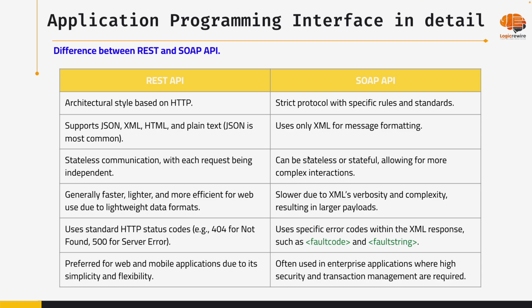But SOAP API, what was happening? It was a full connection, stateful. It can be stateless, but it is stateful. Means every history you will be knowing. Let's suppose I wanted to know about you, what you are doing now, Node.js, but I'll get to know, okay, you did JavaScript previously, you did HTML previously, you did CSS previously. So every piece of previous information I will get. So it's like a continuous connection, so that for every request that comes, you get to know, okay, this time this came, this time this happened, this time that happened.